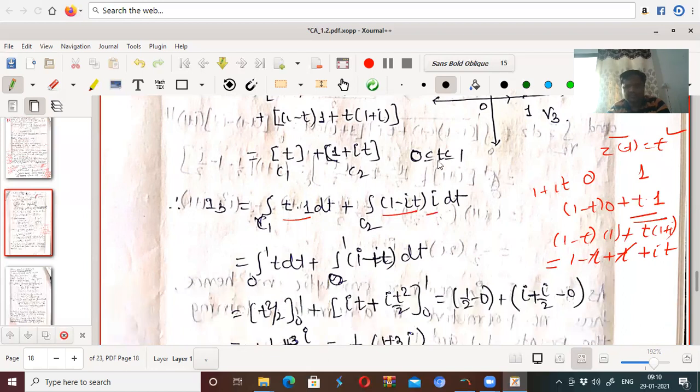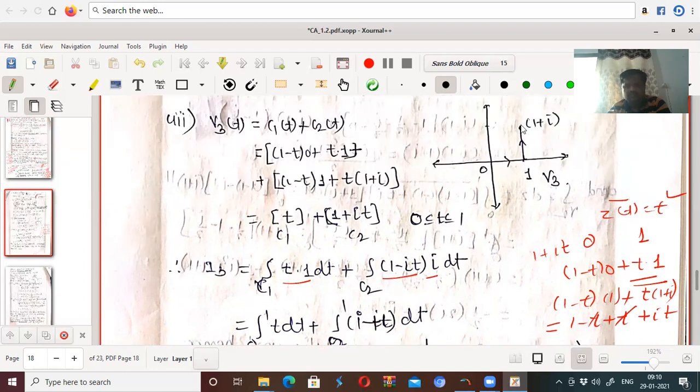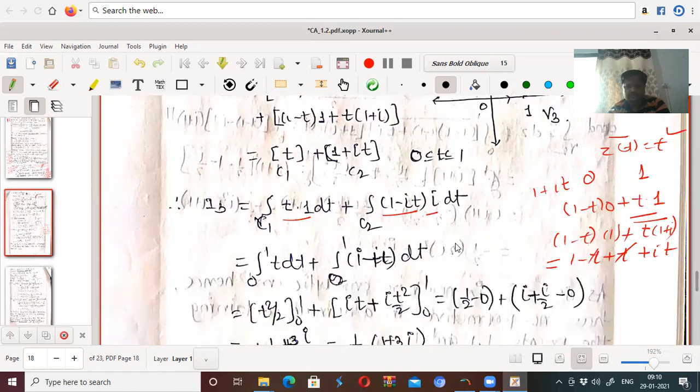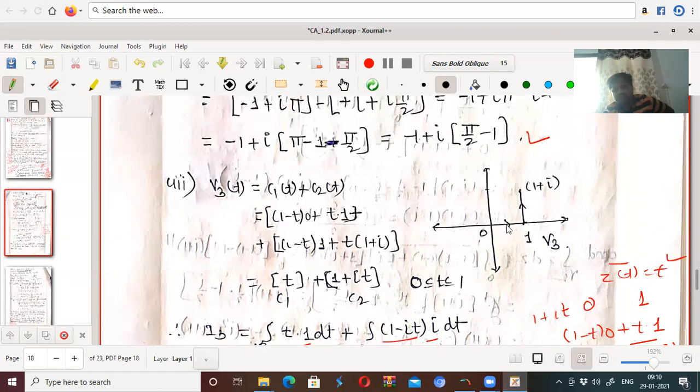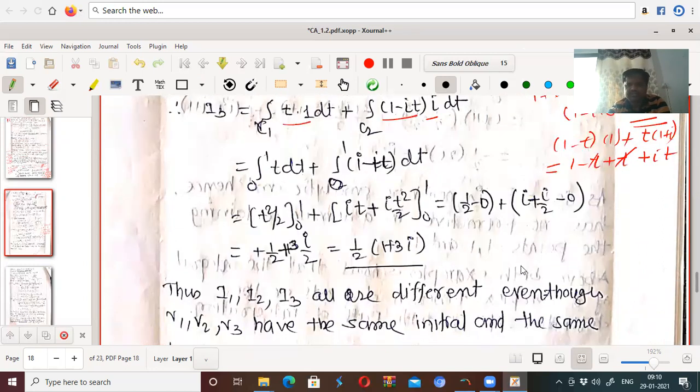Therefore, the integral from 0 to 1 of t dt, and from here also 0 to 1, of (1 plus it) dt. t varies from 0 to 1 here also. So in both cases you have t squared by 2 from 0 to 1, and it plus i t squared by 2 from 0 to 1. So you have taken 1 by 2, 1 plus 3.